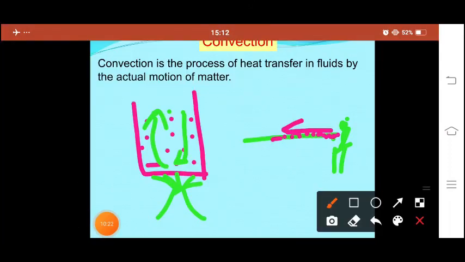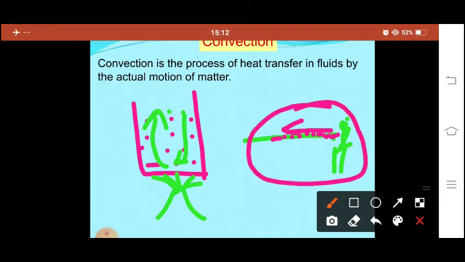This is happening in the conduction method. But here in convection, the hot water goes up, then the remaining cold water comes down, and in this way it keeps happening.